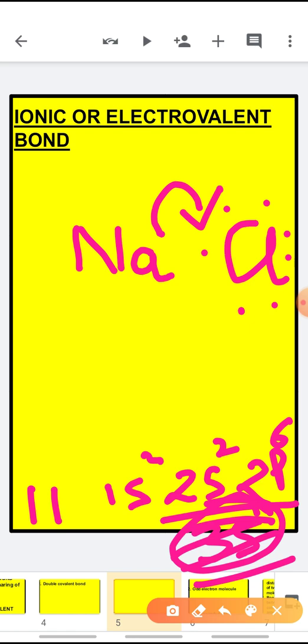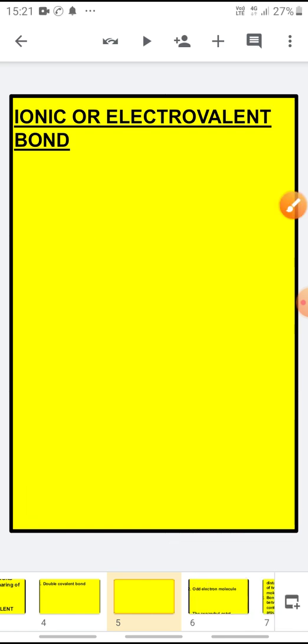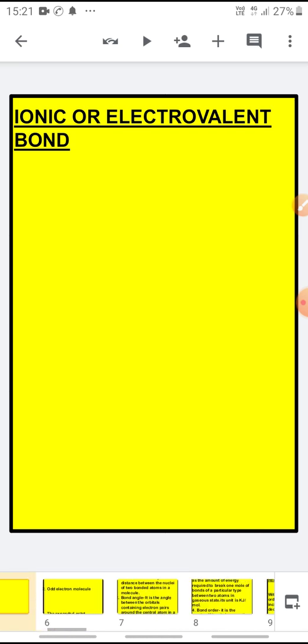Now, due to this, there will be a formation of positive charge on sodium and negative charge on chlorine. And the two charges are opposite, so will attract each other. This will result in the formation of attraction between Na positive and Cl negative and will be called the ionic or the electrovalent bond.